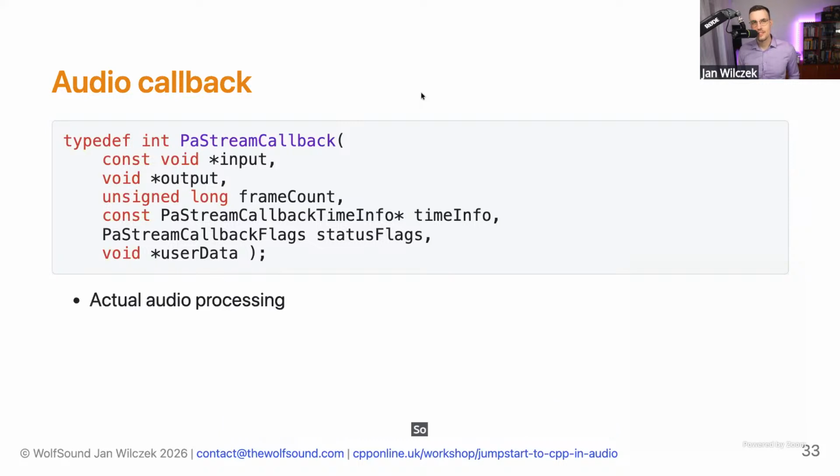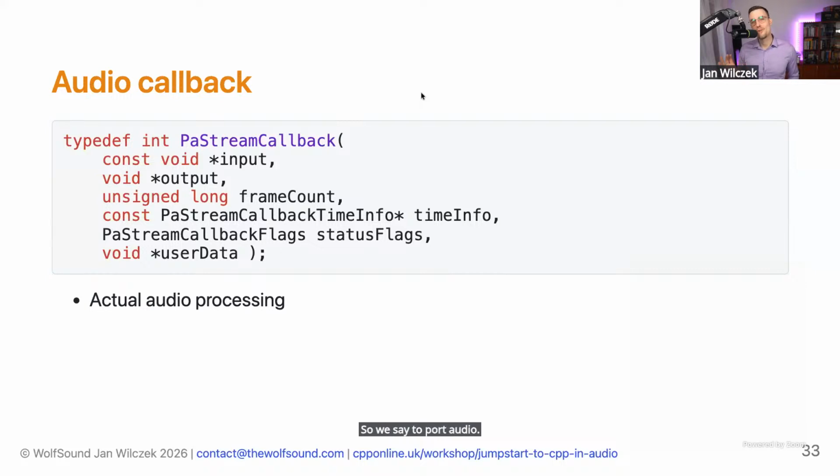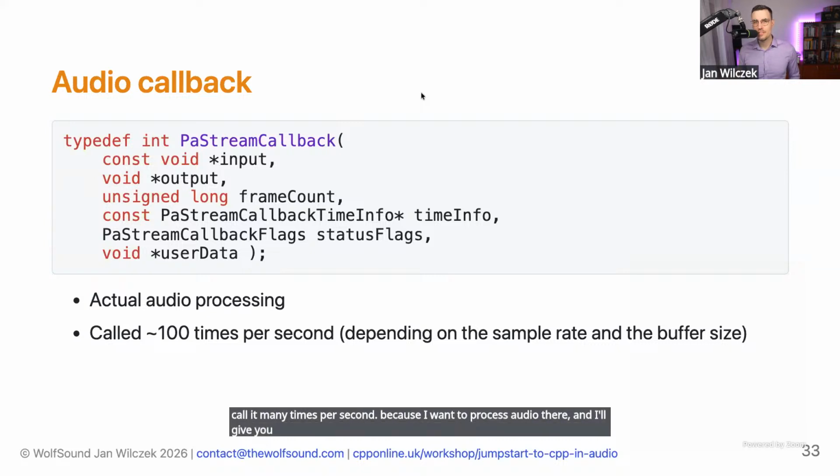So actually, it is the function where the actual audio processing takes place. So we say to Port Audio, or rather to the audio device via Port Audio, hey, this is the function where I want to process audio. Please call it many times per second because I want to process audio there. And I'll give you the samples that you should play back via speakers.